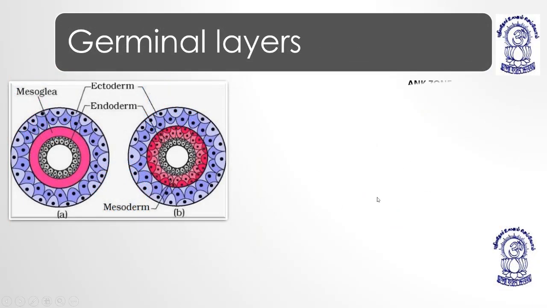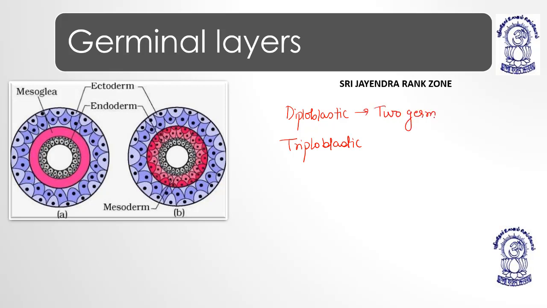Now, very important. On the basis of germinal layers, the organisms are classified into diploblastic and triploblastic. As the name suggests, diplo means two germ layers, and triplo means three germ layers. So in diploblastic, you can see the ectoderm. This is ectoderm.